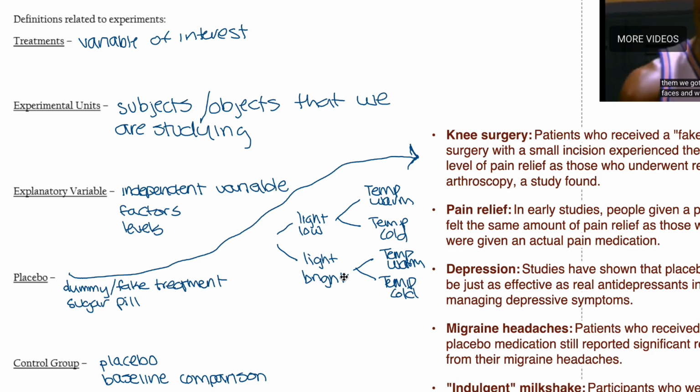If we want to test the effectiveness of a bulb, we can first divide it into two treatments. First with low light, second with bright light. Then we can divide each treatment into two sub-treatment groups, one with warm temperature and one with cold temperature. The placebo is a dummy or fake treatment, also known as a sugar pill.